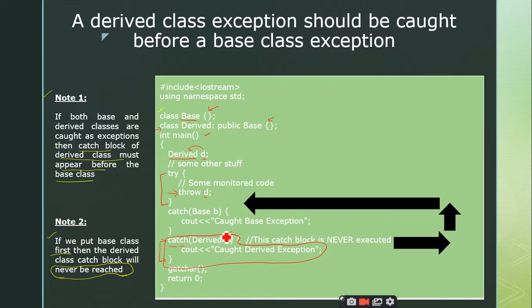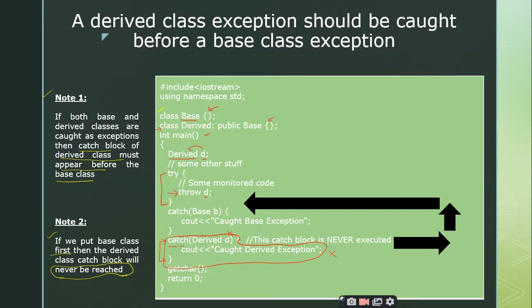If the catch block of base class is written first and then the derived class, the derived block will never be executed. Is it clear? You may be thinking that it will check the base class, and since it is not matching, it will move on to the next. But it doesn't happen this way in case of objects.